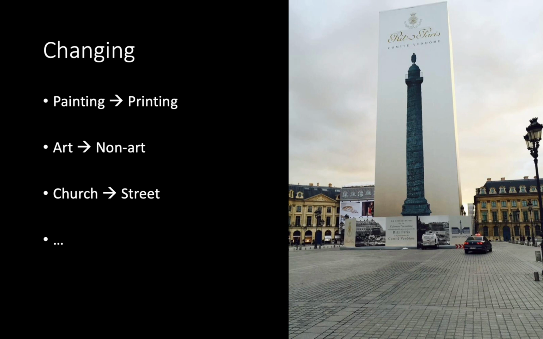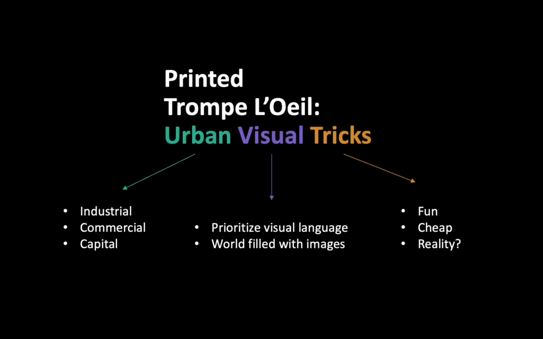So in some cases, the medium has changed from painting to printing, and sometimes we don't consider this art, but at the same time, trompe-l'oeil is still a method in making contemporary art, and that's what we are going to talk about today. A lot of changing is happening, so it requires an update on its vocabulary. So let's dissect this phrase.